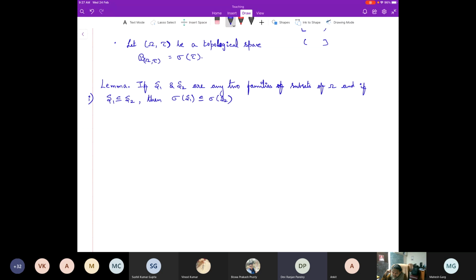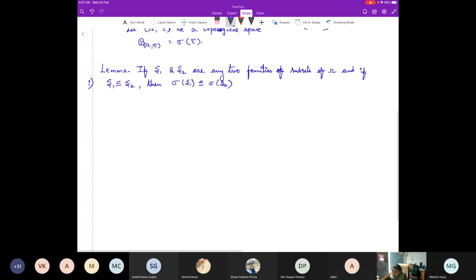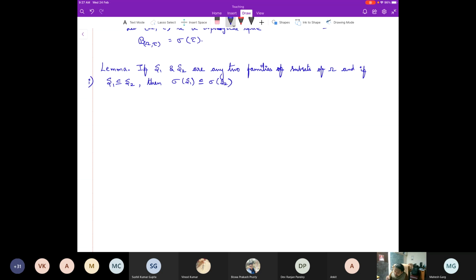Sir, any sigma algebra generated by S2 will contain the family S1. Yes, exactly right. Because S2 contains S1, any sigma algebra containing S2 also contains S1. In particular, sigma of S2 contains S1, but sigma of S1 is the smallest. Therefore, sigma of S1 is contained in sigma of S2.